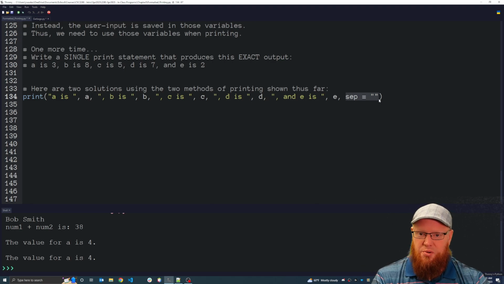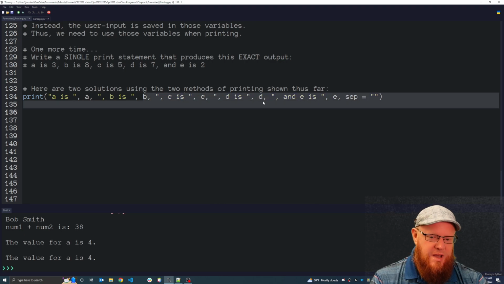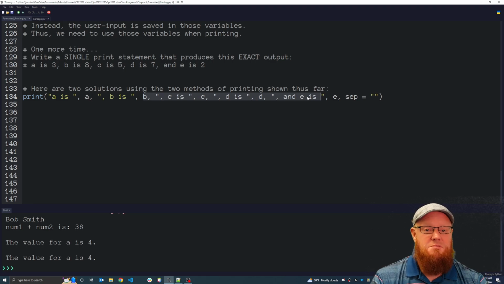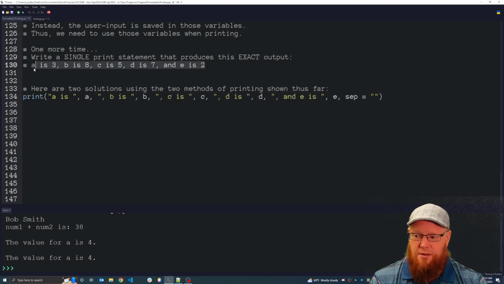So we're telling it, don't put extra spaces, we'll space it ourselves. So I said A is, and we put a space here, comma, now we print A, comma, for the next thing, now we put the string which says comma space B space is space, comma. Oh, it's so nasty. I'm going to stop reading it. That's this method of printing this string.